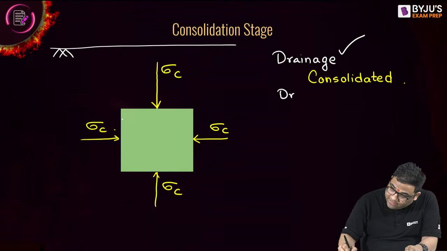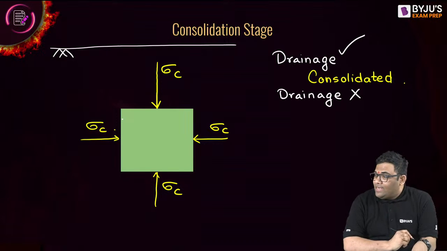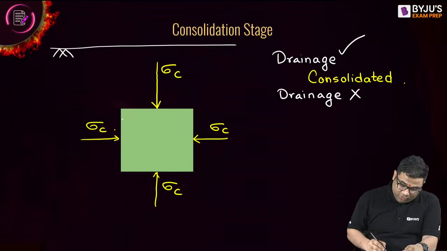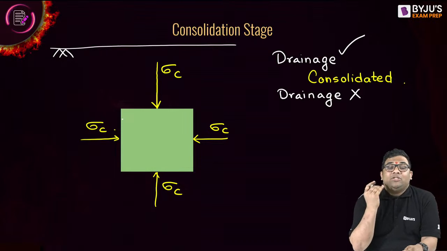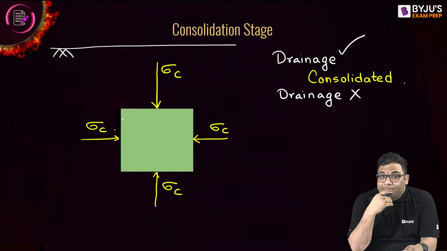Now tell me, when I say drainage is not possible, what will the soil be called? When the drainage is not possible, the soil will be called what? Tell me.